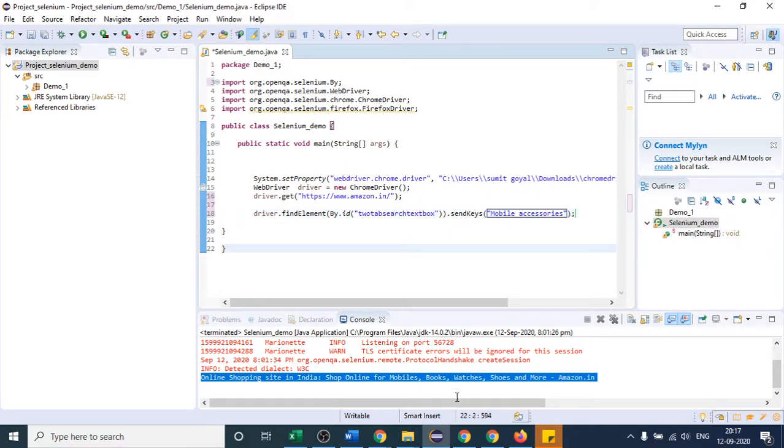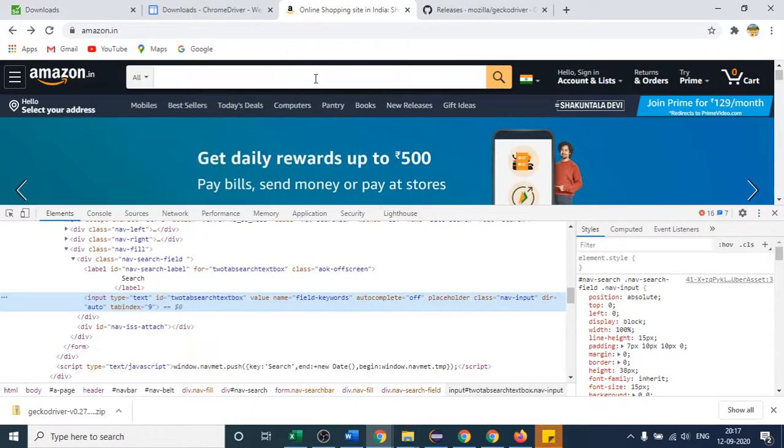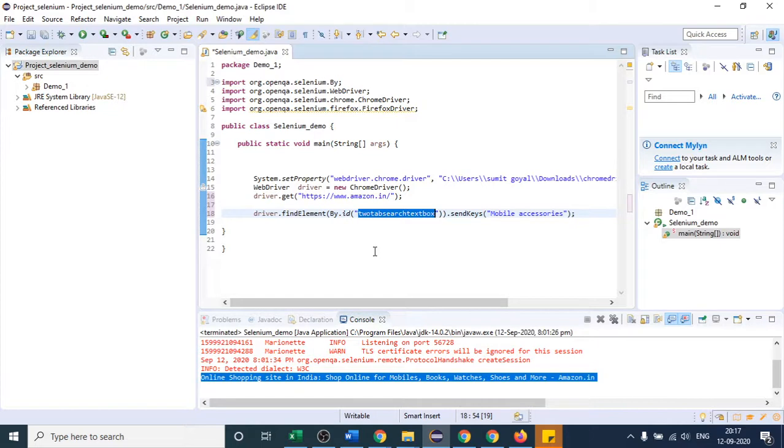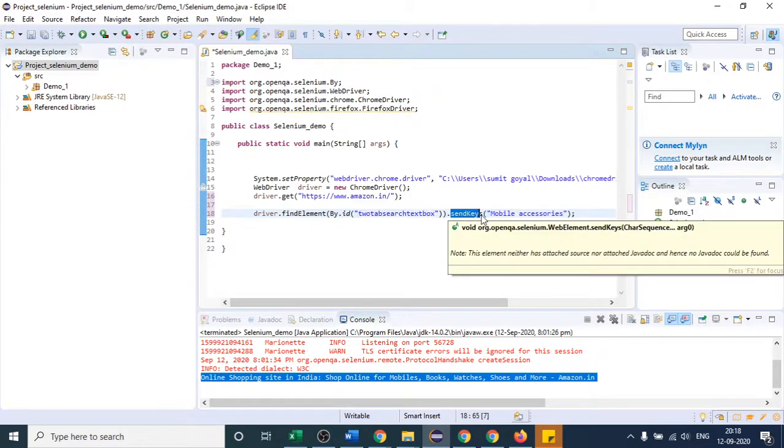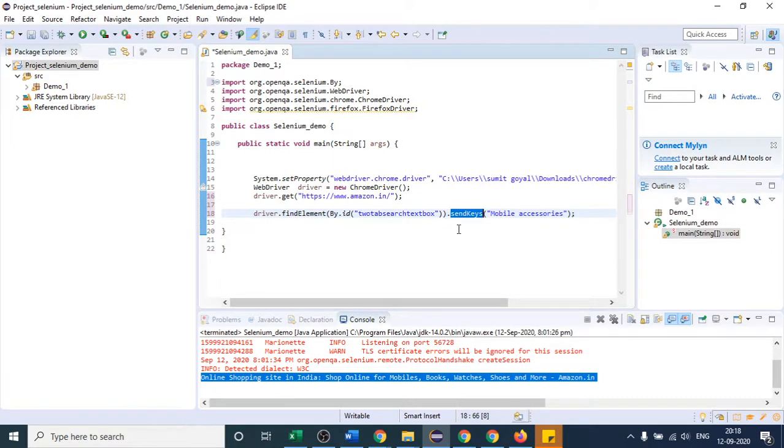If I run this program, it will enter the desired text which we have provided in the text box. What will this line do? First of all, it will check where that text box is present. As I have given the ID, it will know the text box is here. So it will identify where our text box is present. After that, it has already located the text box, and we are just using this method so that the text will be entered in our text box. This is how this line is working.